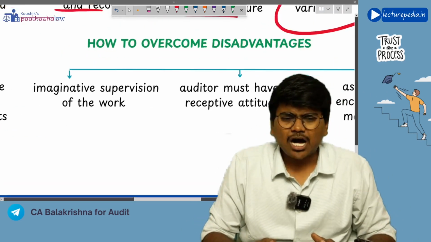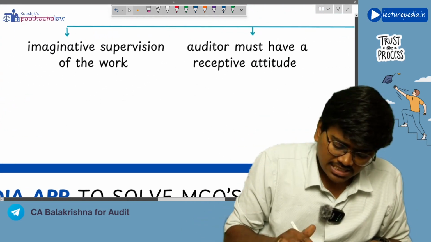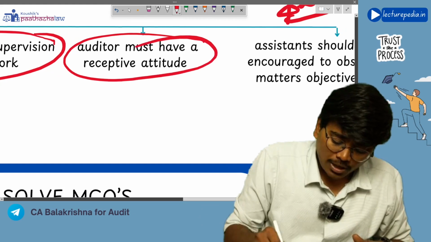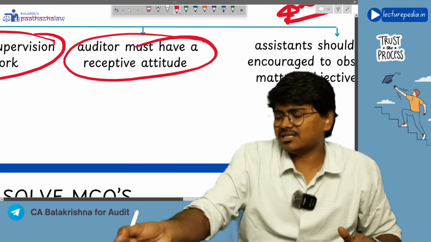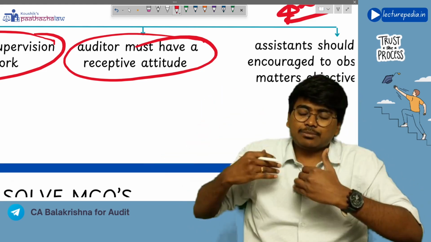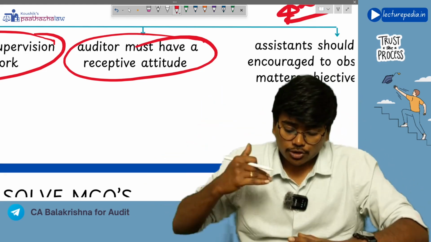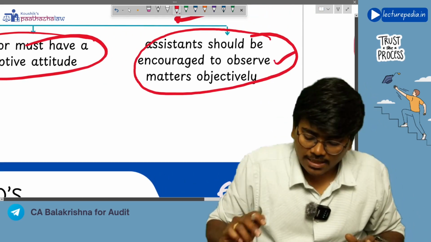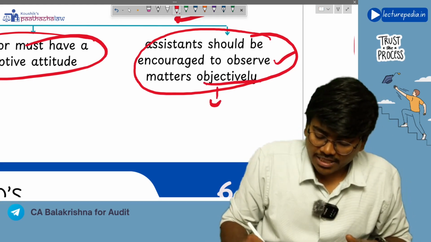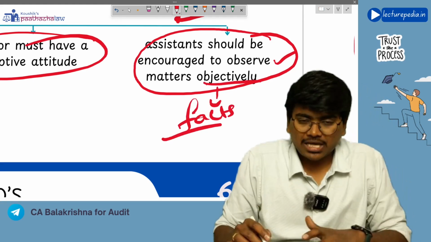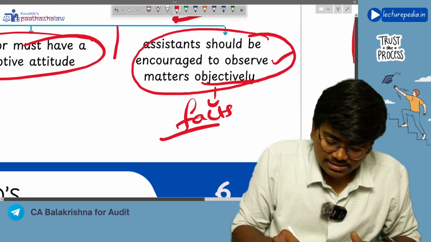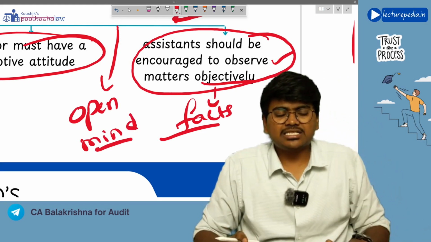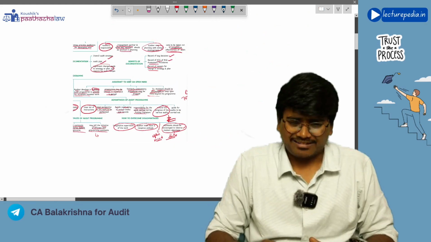So how to overcome the disadvantage? First of all, imaginative supervision of the work. The auditor needs to properly supervise the work. Auditor must have an attitude of receptiveness. Whatever the article assistants are telling, the auditor needs to take them and consider them. It should not be one way, it should be two way. Next, assistants should be encouraged to observe matters objectively. Objectively means based on facts. Another thing that you can ask the assistants is to keep an open mind. By this also the disadvantages can be overcome, right?